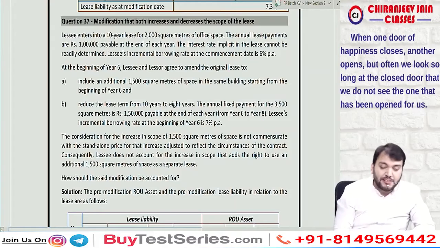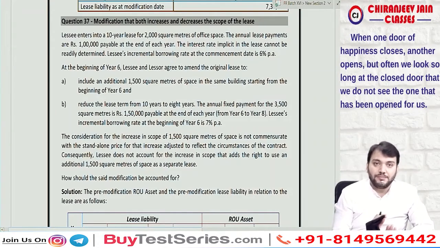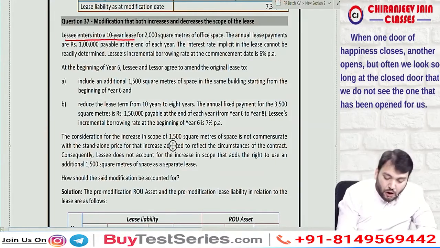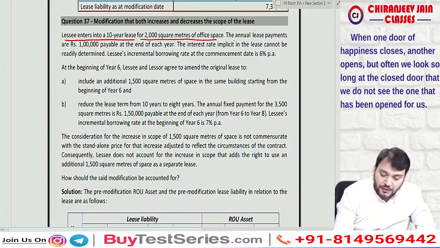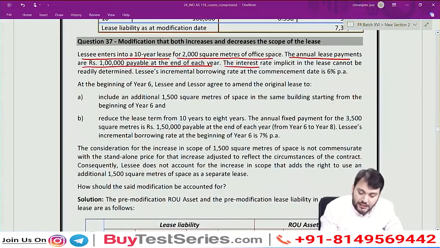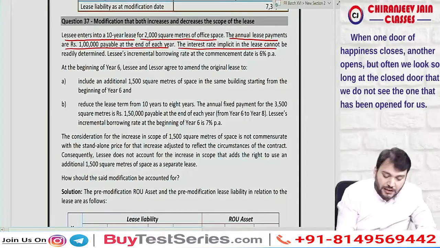There is a modification that both increases and decreases the scope of the lessee. Correct. Now, lessee enters into a 10-year lease for 2000 square meter of office space. The annual lease payment is rupees 1 lakh payable at the end of each year. The interest rate implicit in the lease cannot be readily determined. Therefore, lessee's incremental borrowing rate at the commencement date is 6%.